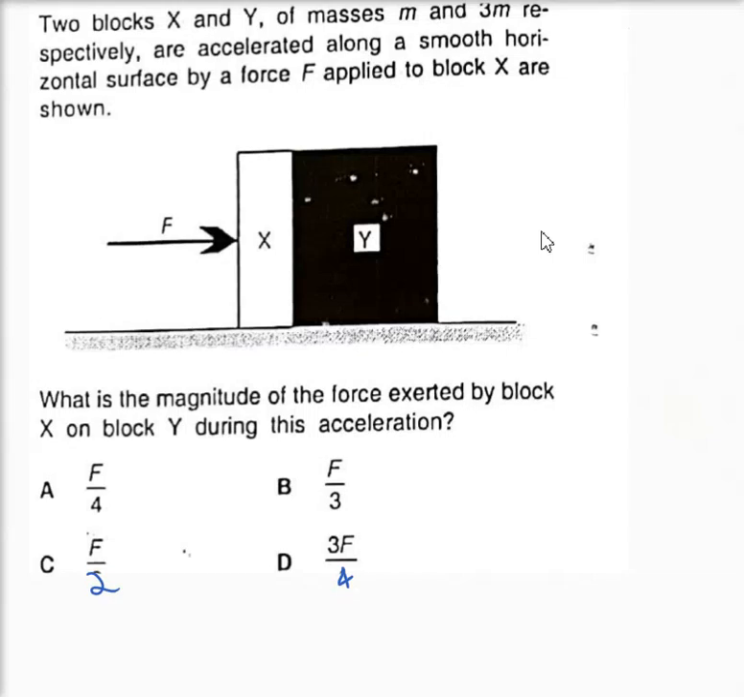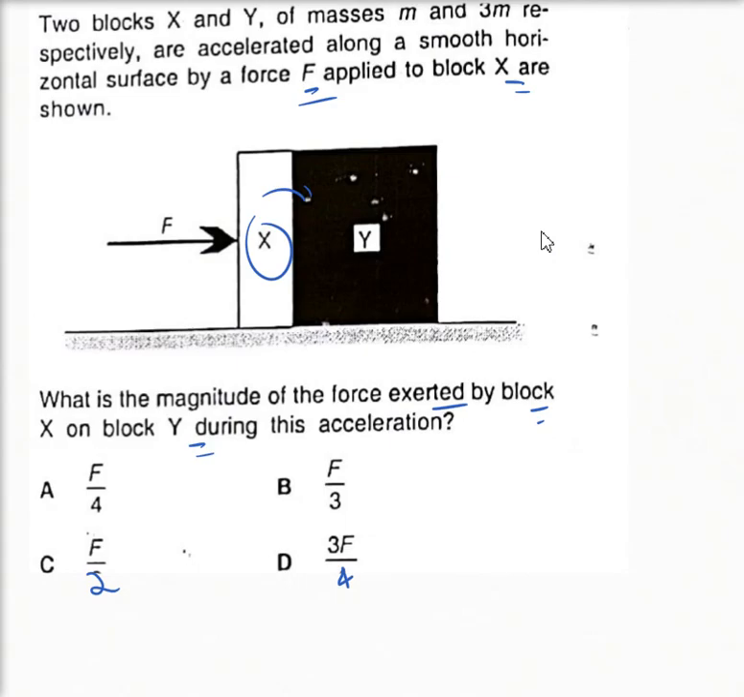Okay, let's have a look at this question. It says two blocks X and Y of masses m and 3m are accelerated along a smooth horizontal plane and force F is applied to block X, as shown. What is the magnitude of the force exerted by block X on block Y during the acceleration?